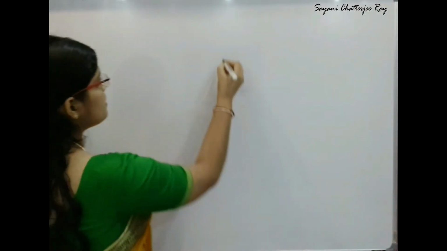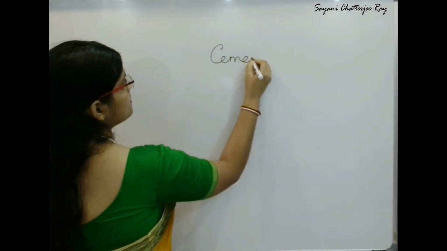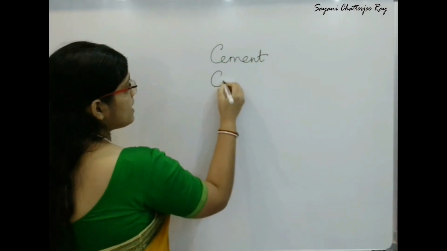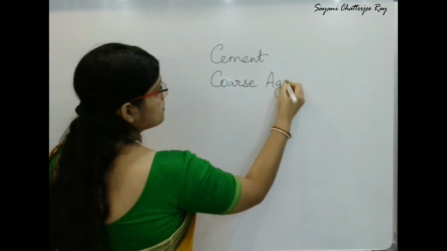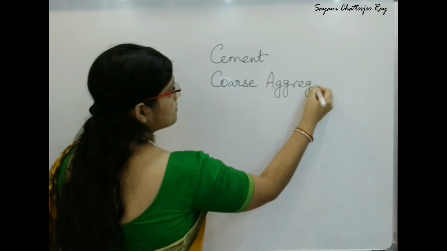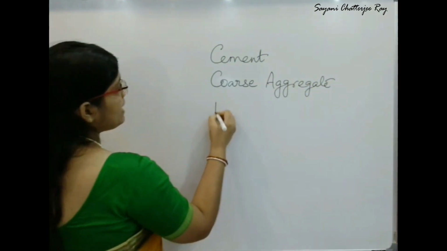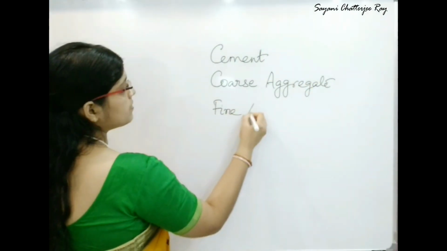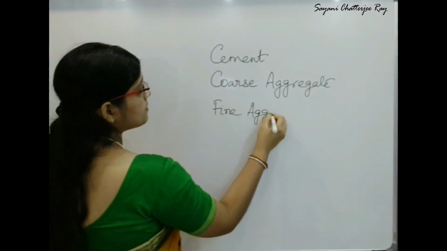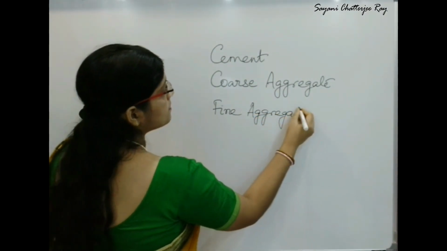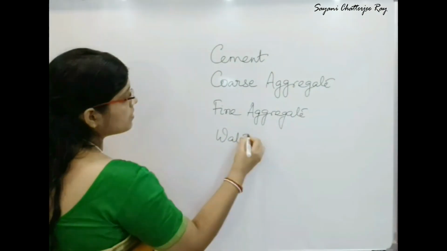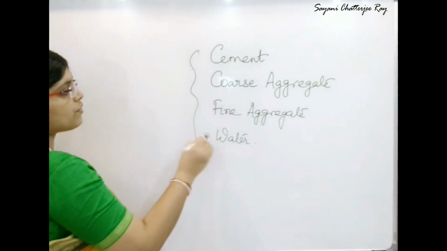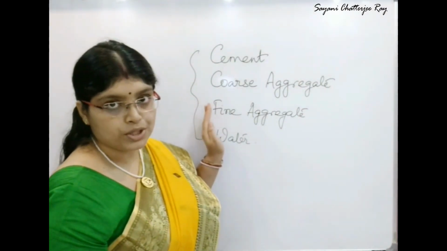Concrete is basically a mixture of cement, coarse aggregate, fine aggregate, water, and these all have to be mixed in a fixed proportion.